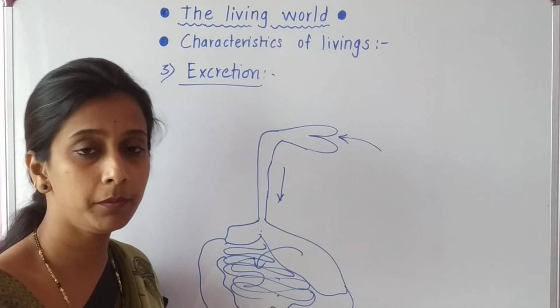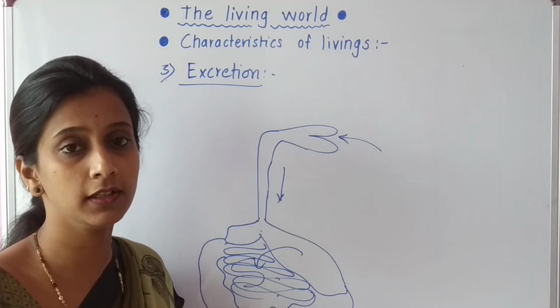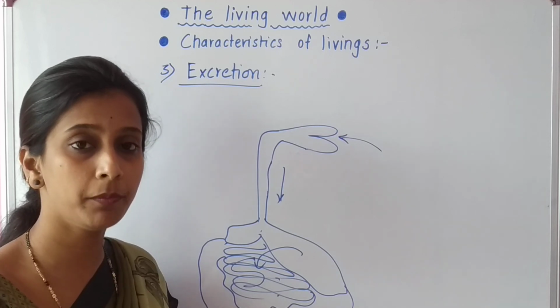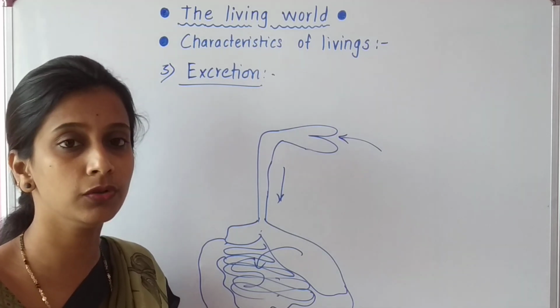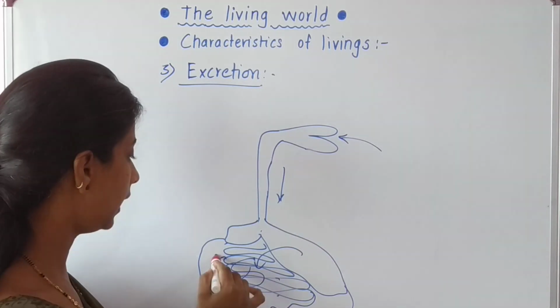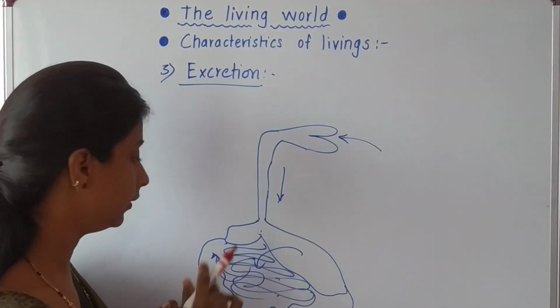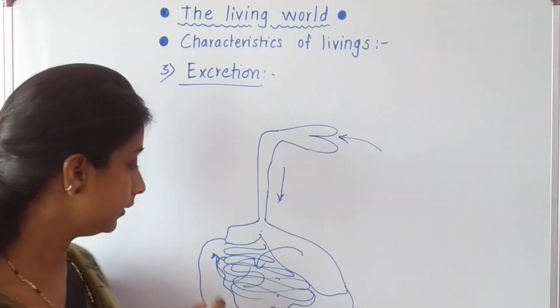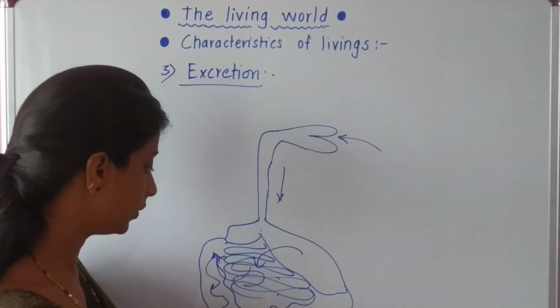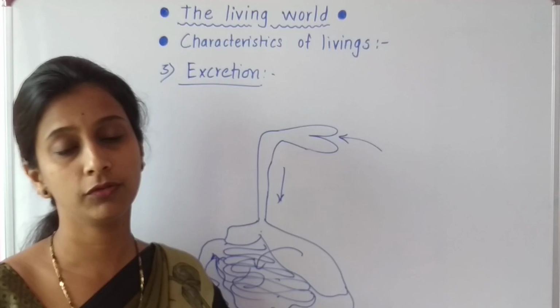Okay, and the remaining part, which is called the waste material of that food, the part which is not useful to us, moves ahead to the large intestine, and this part comes out or is eliminated from our body.